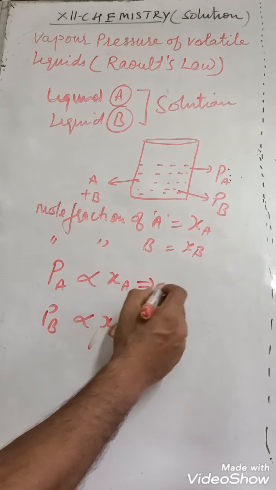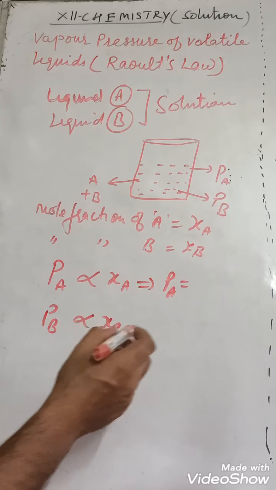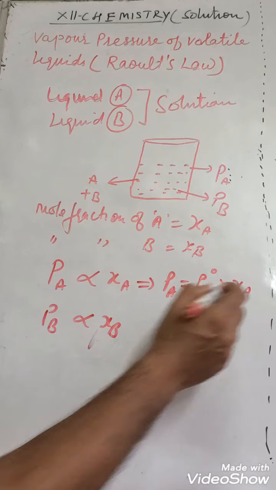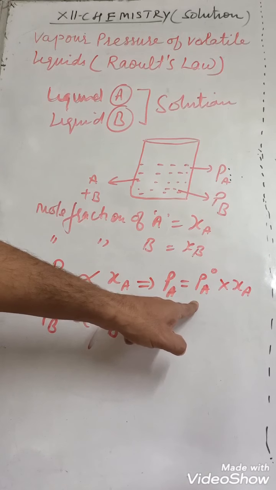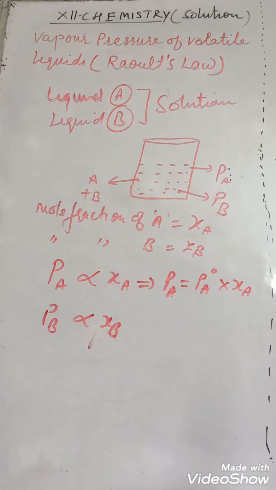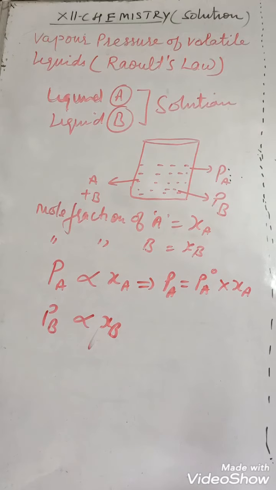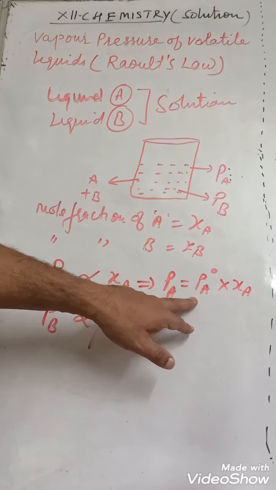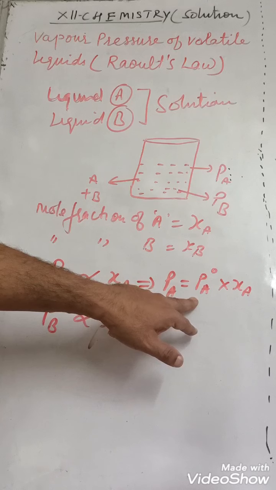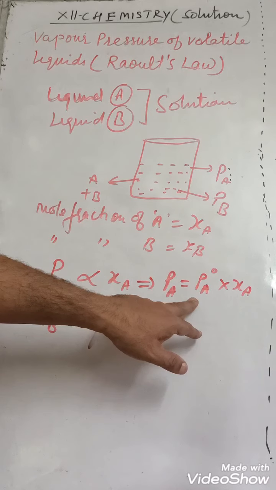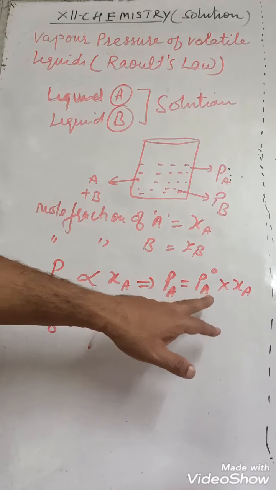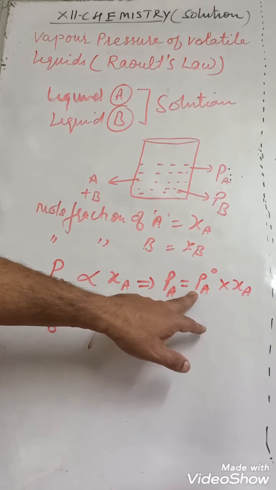And from here, PA is equal to some constant, and the value of that constant is found equal to the vapor pressure of that liquid in pure form. This is the vapor pressure of the liquid in solution form, known as partial vapor pressure, and this is the vapor pressure of the liquid in pure form, when it is not mixed with any other component, when it is not in solution form, it is in pure component solvent form.